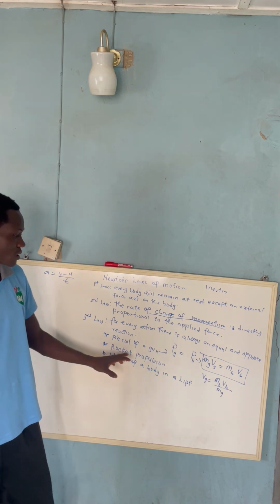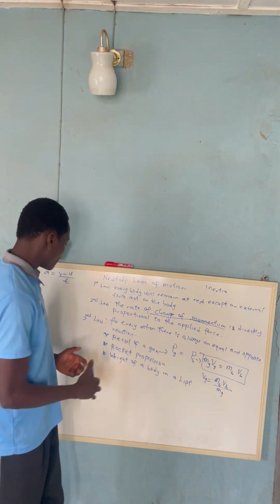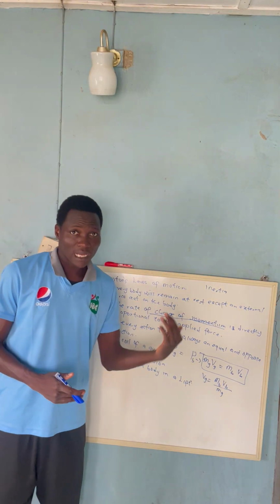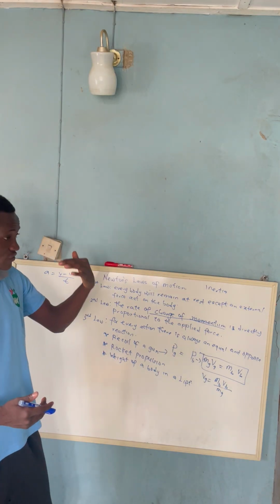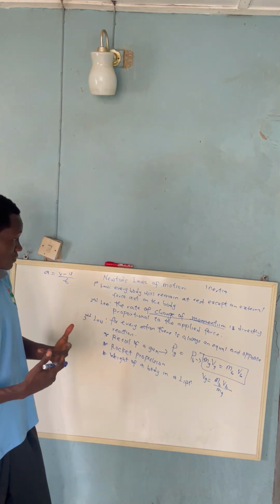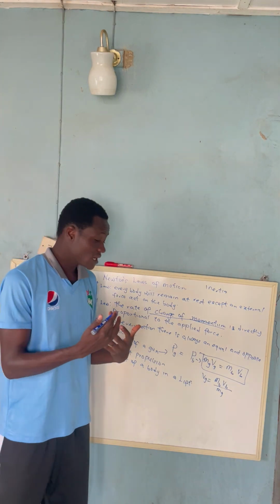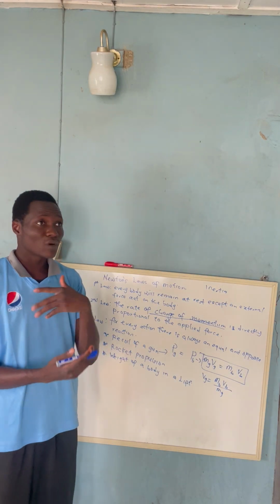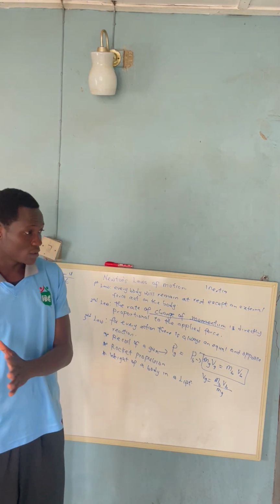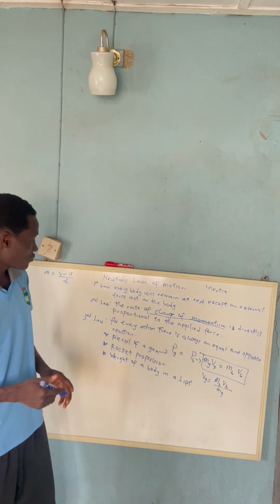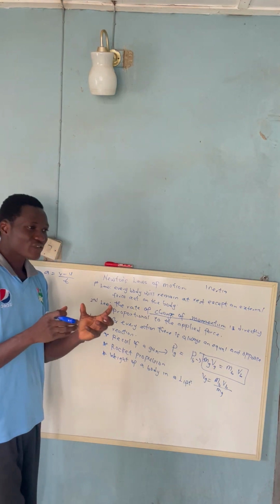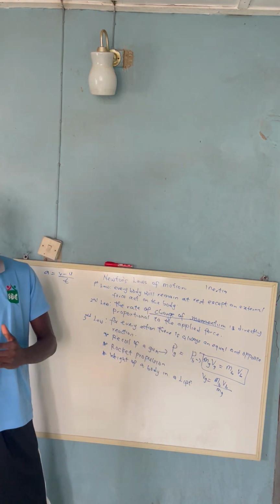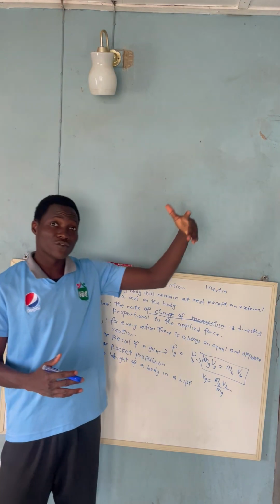Then we'll talk about the rocket propulsion. The rocket propulsion is also important because if you see a rocket moving forward, at the exhaust of the rocket, you always see some kind of fuel, the gas, usually expelled out of the nozzles of the rocket. So when that happens, the force at which these gases are expelled from the exhaust of the rocket is also equal to the force the rocket is using to move forward.